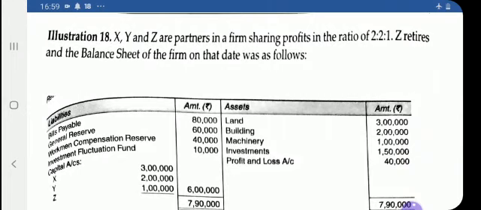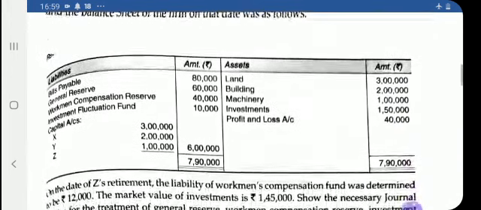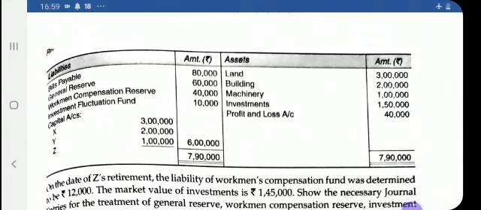On the liability side: bills payable 80,000, general reserve 60,000, workman compensation reserve 40,000, investment fluctuation fund 10,000. These three items appearing on the liability side are to be distributed among all the partners in their old ratio. Their capitals were as follows: X 3 lakhs, Y 2 lakhs, Z 1 lakh, altogether 6 lakh.